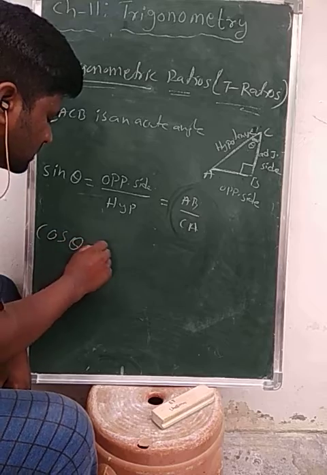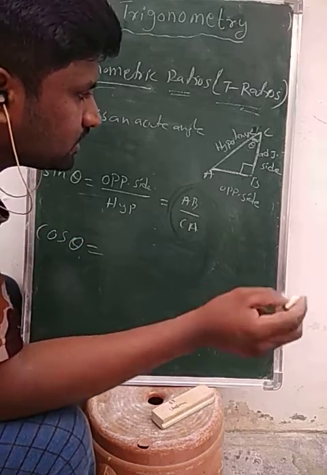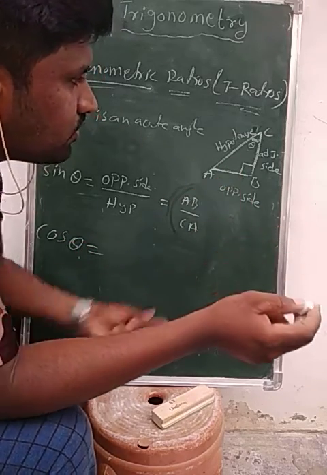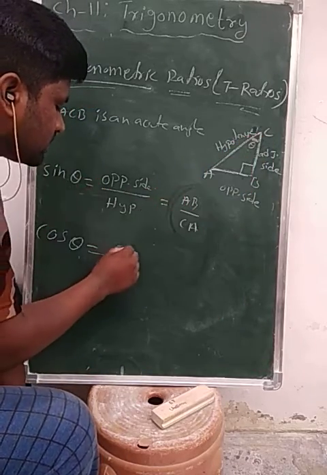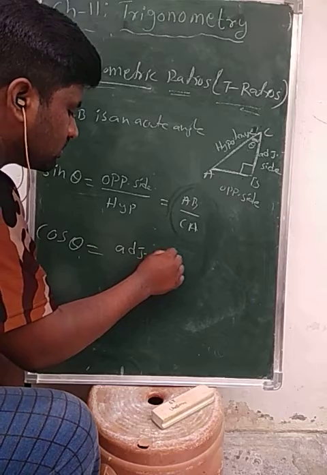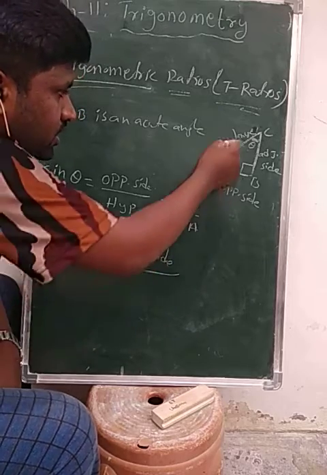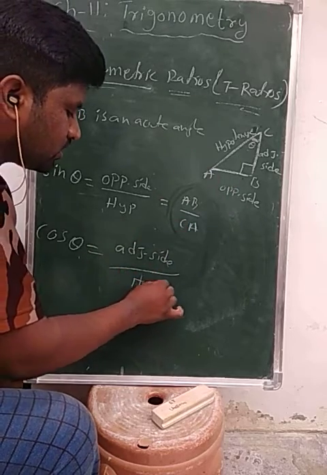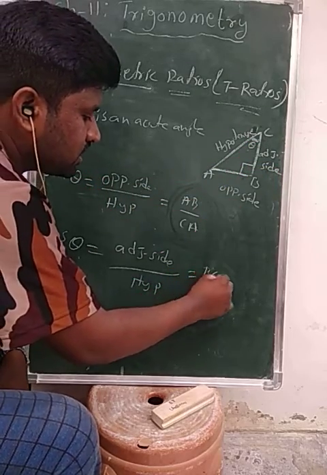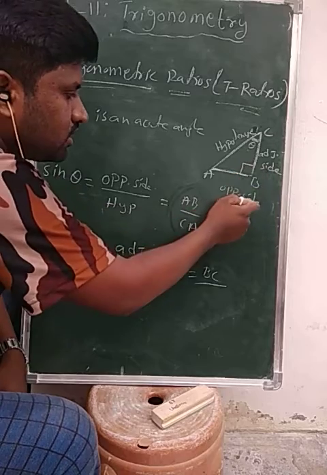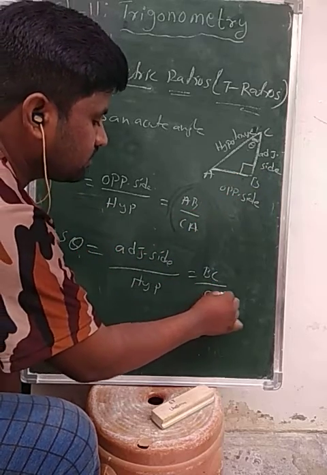Then cos theta is equal to the adjacent side of angle C, that is theta, by the length of the hypotenuse. The adjacent side is BC by CA.